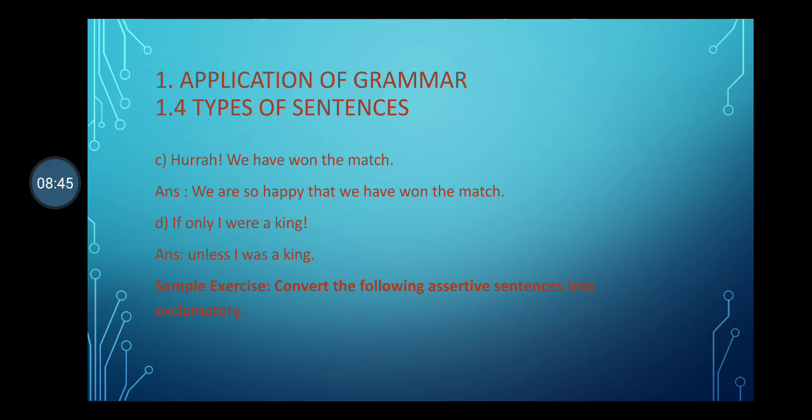We are so happy that we have won the match. Here, "that" is a conjunction. Next, sentence number 4: If only I were a king! Feelings are deep feelings. With the exclamation mark, we say, unless I was a king. In this way we convert exclamatory sentences into assertive ones.